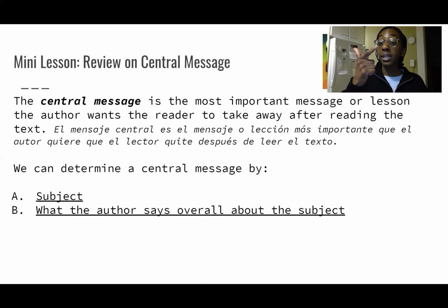Fantastic. Secondly, what is the author saying overall about that subject? And in that particular passage, the author was talking about the religious views of a humanist as a whole. And so we were able to pull together a sentence, a statement of what that central message was of that text. Okay, and you're going to be doing the same thing in your Mini-QPA number 1 by looking at the sources that you are going to be collecting.